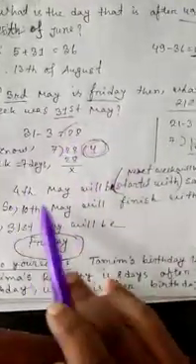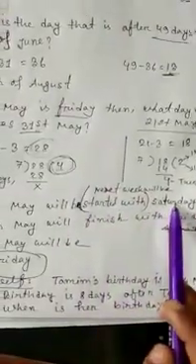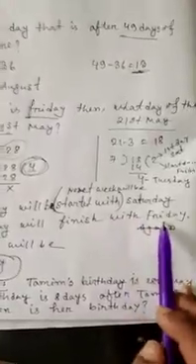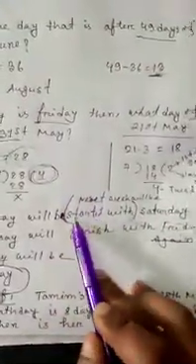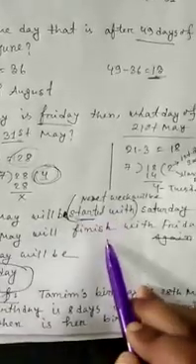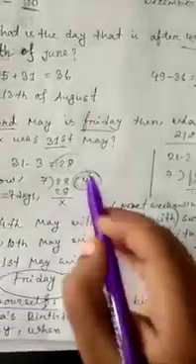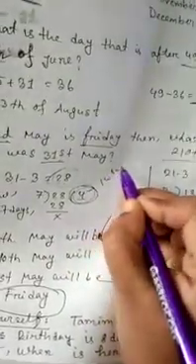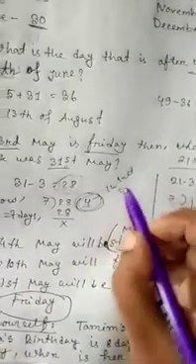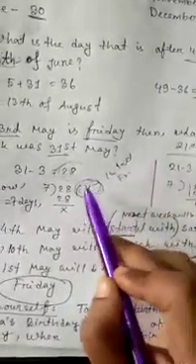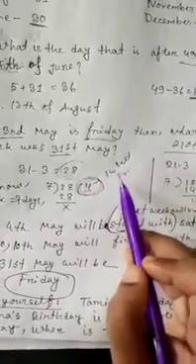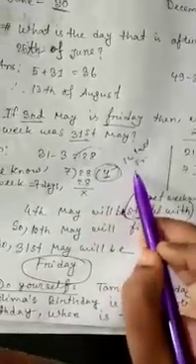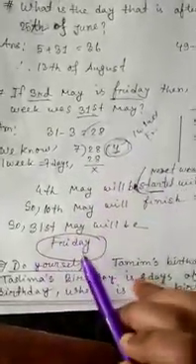When we started counting the weeks, if the first day of the week, 4th May, is Saturday, then the 10th May will finish with Friday, right? If the first day of the week starts with Saturday, the last day of the week will be Friday. So there are 4 weeks here. In each week, the first day is Saturday and the last day is Friday. So 31st May will be Friday. Okay.